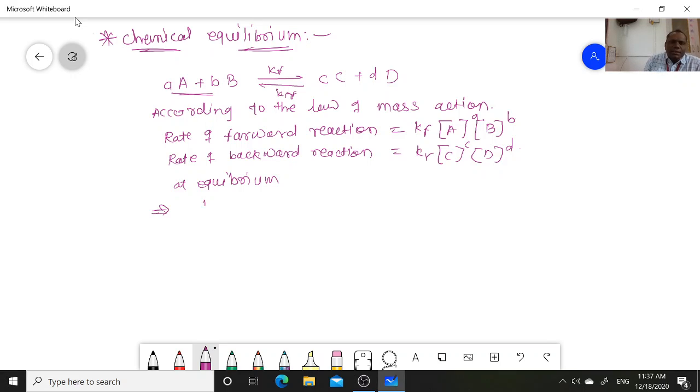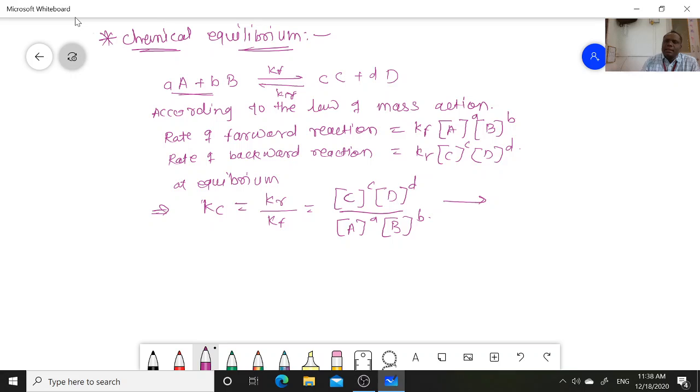Therefore, another constant comes out, Kc is equal to Kf divided by Kr, that is, capital C raised to small c, capital D raised to small d, divided by capital A, that is, the reactant molecule A raised to small a, and capital B raised to small b.